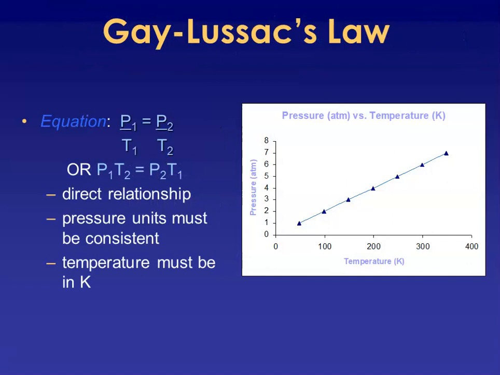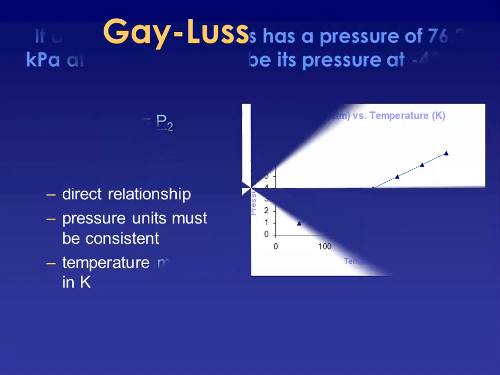This is going to be the last of our two variable gas laws. Gay-Lussac accounts for the relationship between pressure and temperature. As the temperature of a gas increases, if the volume is staying constant and the amount is staying constant, the pressure will have to increase to account for that increase in kinetic energy. So P1 goes with T2 and P2 goes with T1 in the linear relationship. But with any direct relationship, it is proportional in terms of fractions. P1 over T1 equals P2 over T2. Pressure units can be whatever you would like, but temperatures have to be in Kelvin.